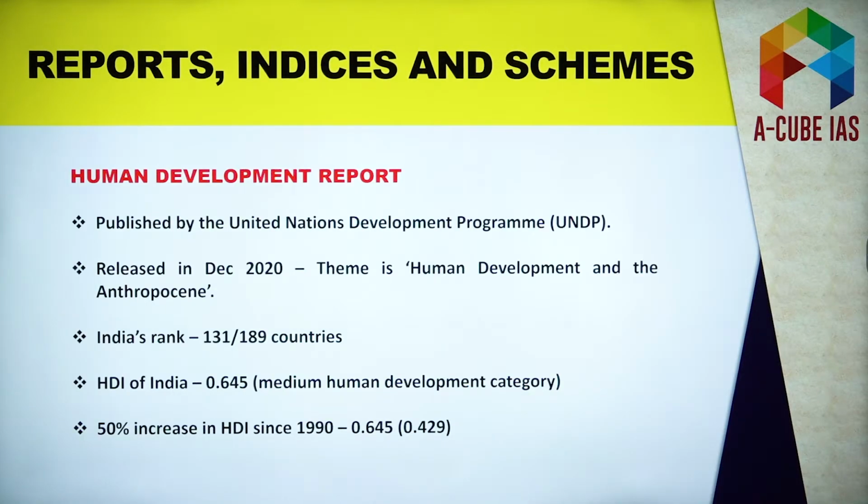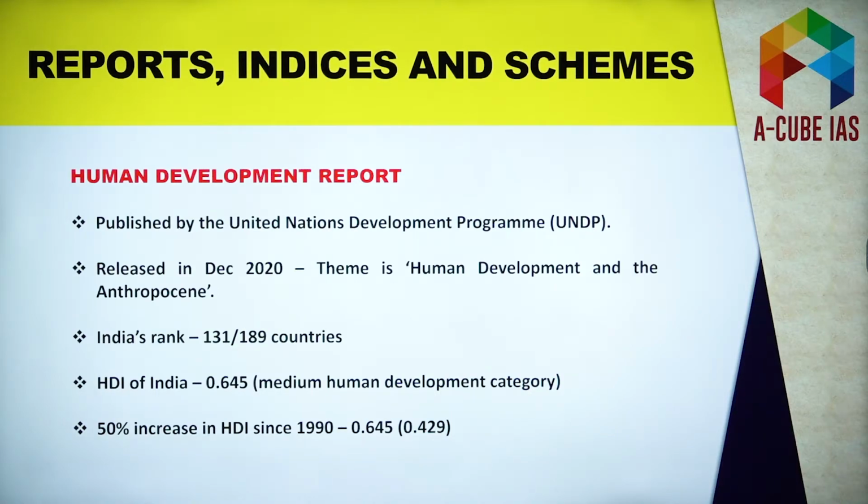First, we will talk about Human Development Report. Here you have to focus on UNDP because this report is published by the United Nations Development Program. Now India was ranked 131. Although India falls in the medium human development category, we have come a long way. Why? Because in 1990 India scored 0.645. So we have done really well now. We have made a considerable amount of progress.